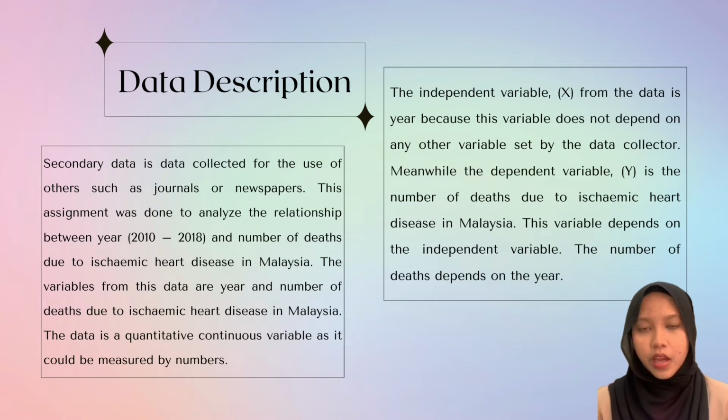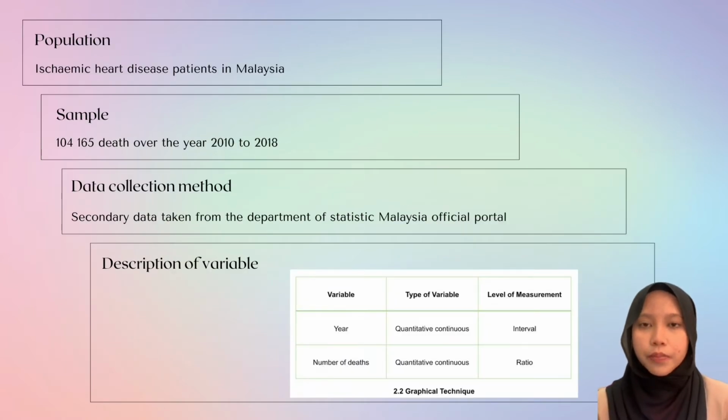The data is a quantitative continuous variable as it could be measured by numbers. The independent variable X from the data is year because this variable does not depend on any other variable. Meanwhile, the dependent variable Y is the number of deaths due to ischemic heart disease in Malaysia. This variable depends on the independent variable. The number of deaths depends on the year.